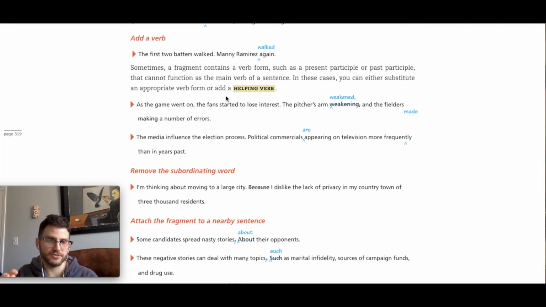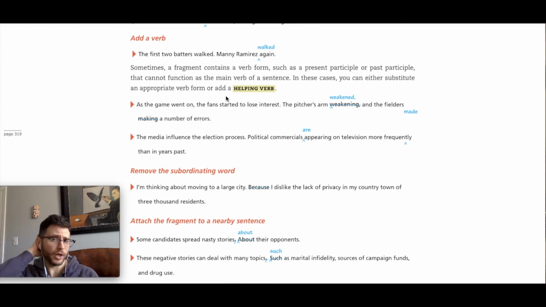Certain verb tenses partner with helping verbs. For example, the perfect tenses, present perfect, past perfect, they partner with helping verbs. Your progressive tenses, is going, was walking, those INGs, they partner with helping verbs as well.